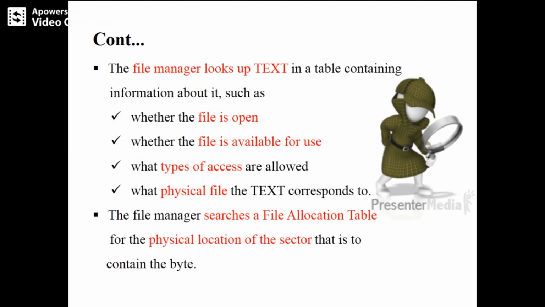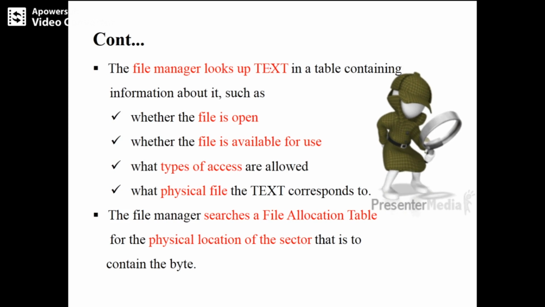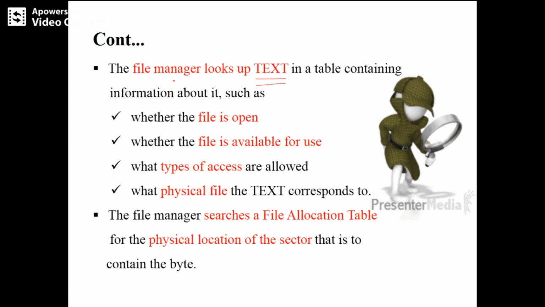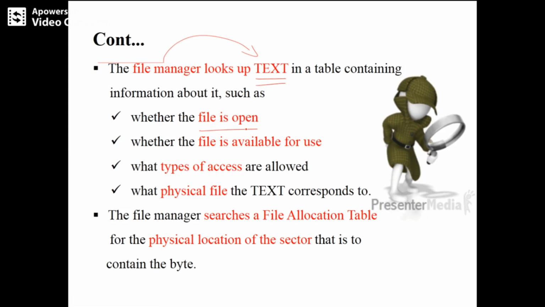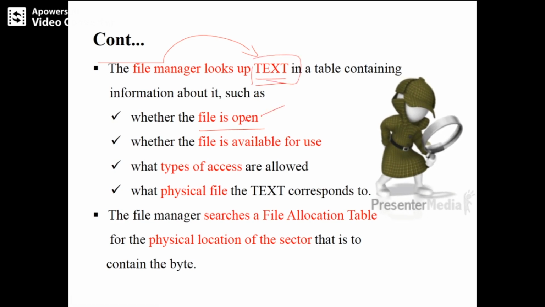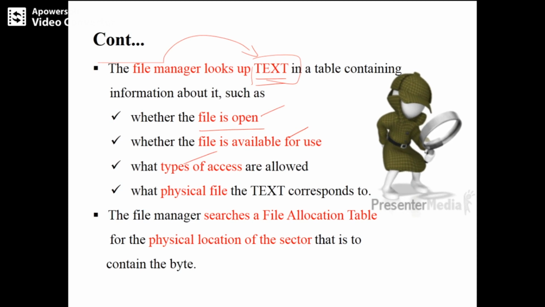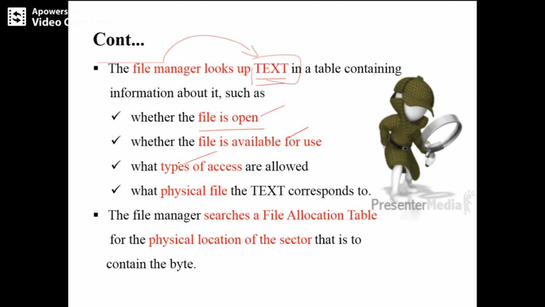Now what exactly does the file manager do? It looks up the text file in a table containing the information about it. We have specified the address as text, so the file manager is going to look at that text file: whether the file is open, whether it is available for use, what type of access is allowed, whether it is read only. If it is a read only file, then you cannot write 1 byte, right? So it needs to check all those conditions.